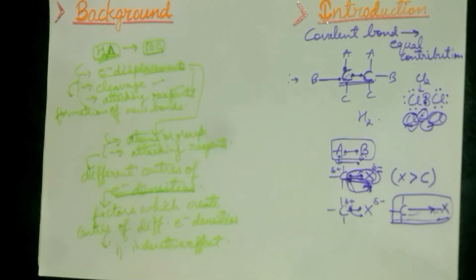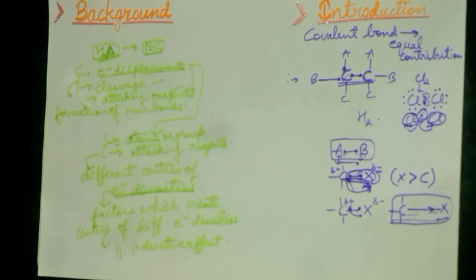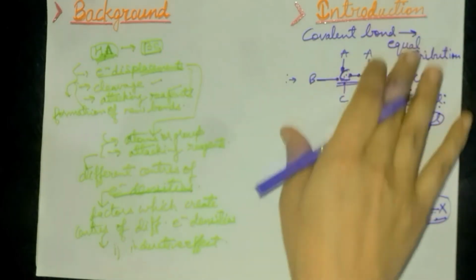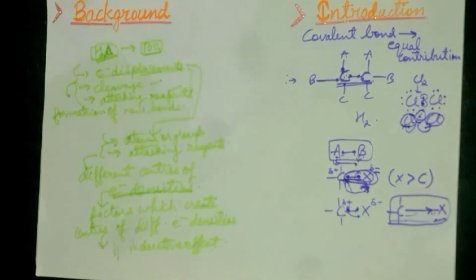It's a kind of effect which is caused on a molecule having one higher electronegative atom and one lesser electronegative atom, where a polarity is produced. So this is the introduction of inductive effect. That means what is inductive effect.